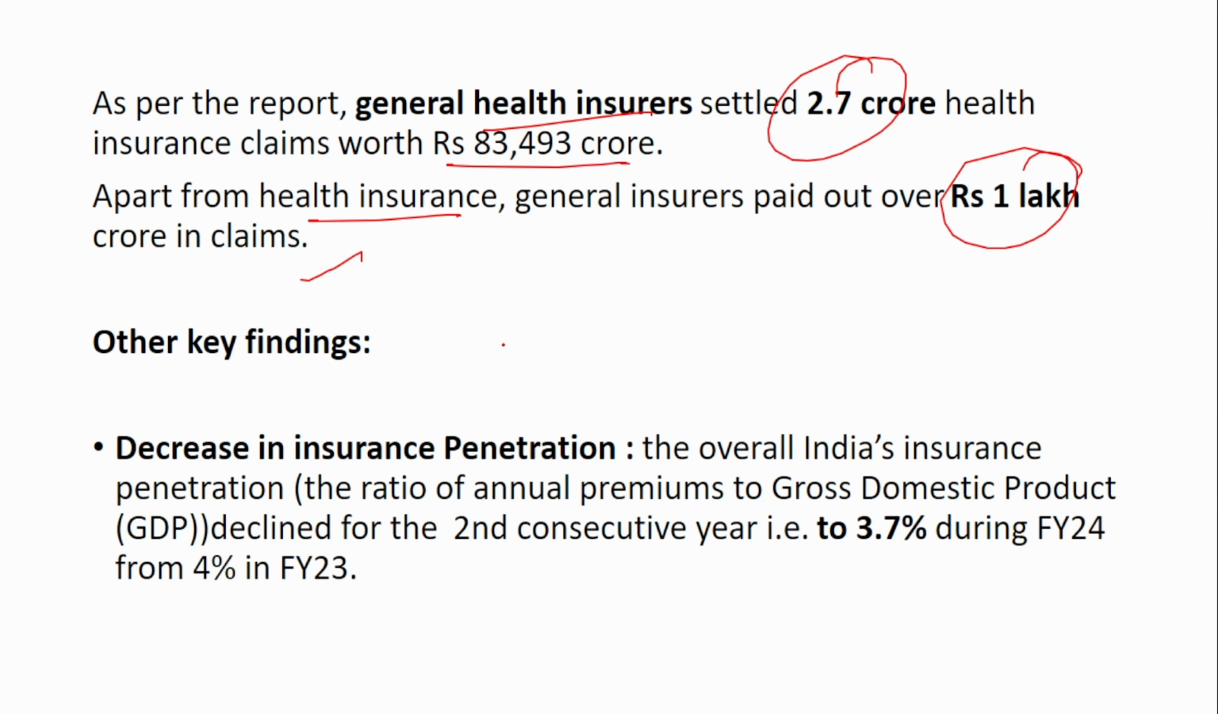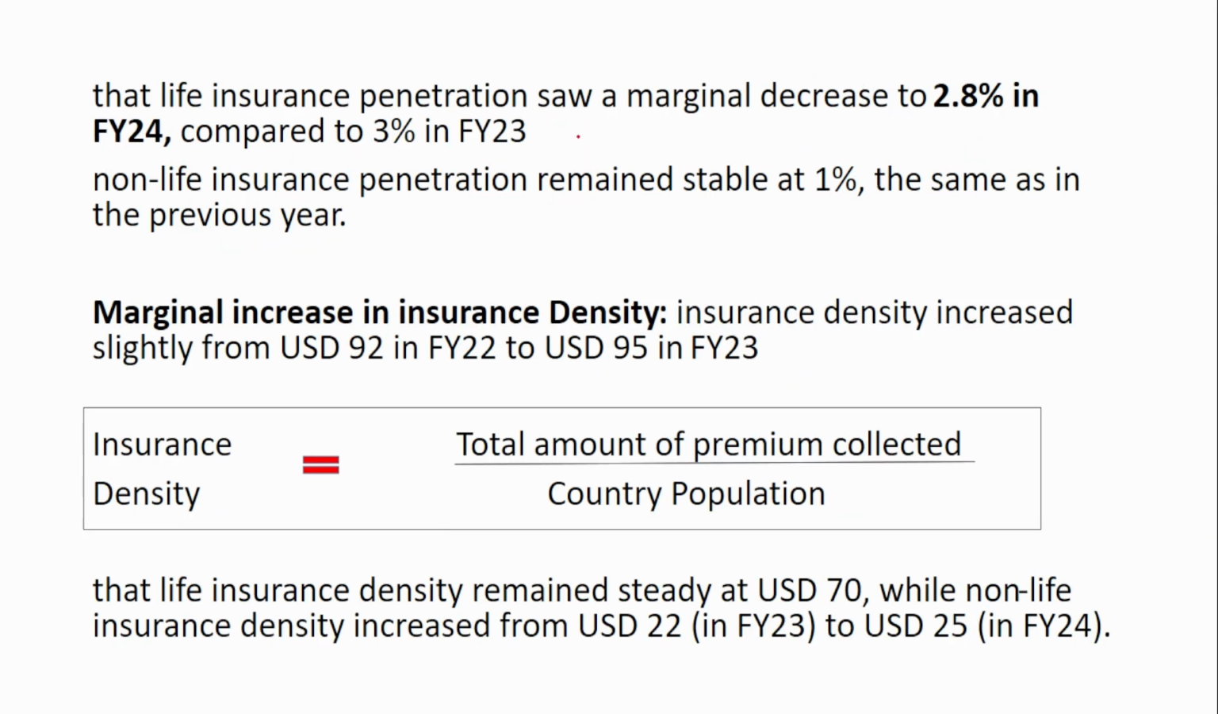So the major findings, if you see, is a decrease in the insurance penetration. This is very saddening. From 4%, it has reduced to 3.7%. India's overall insurance penetration declined for a second consecutive year, to 3.7% from 4%. The life insurance penetration saw a marginal decrease. There are two, life insurance and non-life insurance, and life insurance saw a marginal decrease to 2.8%, whereas the non-life insurance penetration remained stable at 1%.